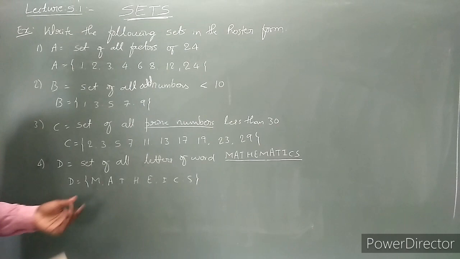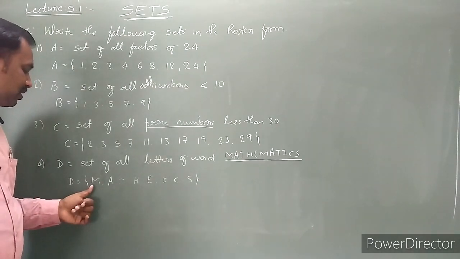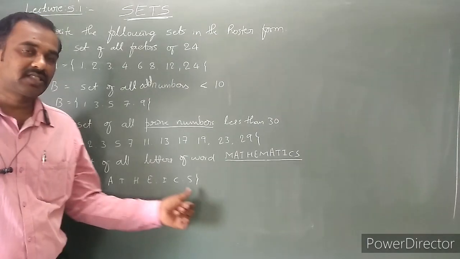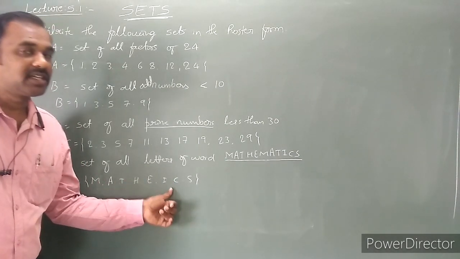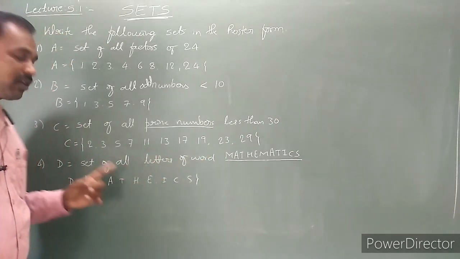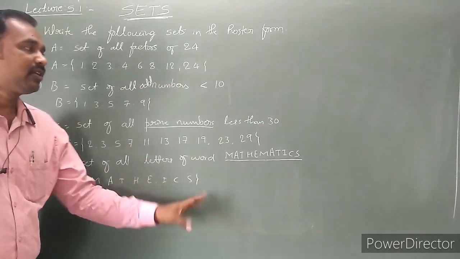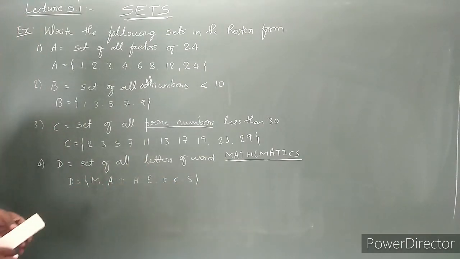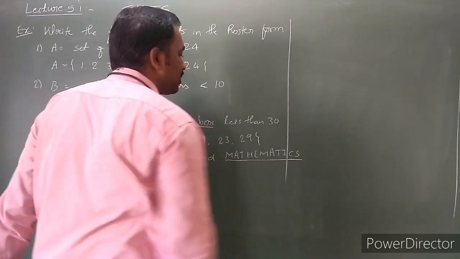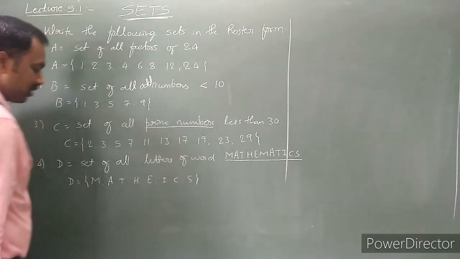So what does the set D represent? The set D represents the letters of the word mathematics. Repeated elements or repeated objects are written only once, and order is immaterial. In whatever order we can write. There is no distinction in the order of the letters or the order of the objects in a particular set.